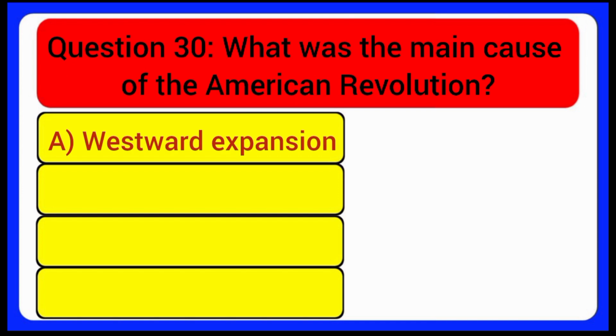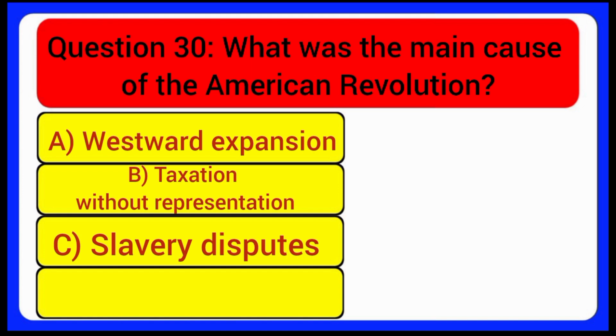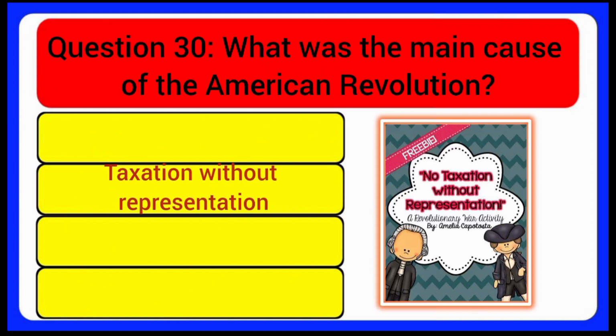Question 30. What was the main cause of the American Revolution? A. Westward expansion. B. Taxation without representation. C. Slavery disputes. D. Trade with Asia. Answer: Taxation without representation.